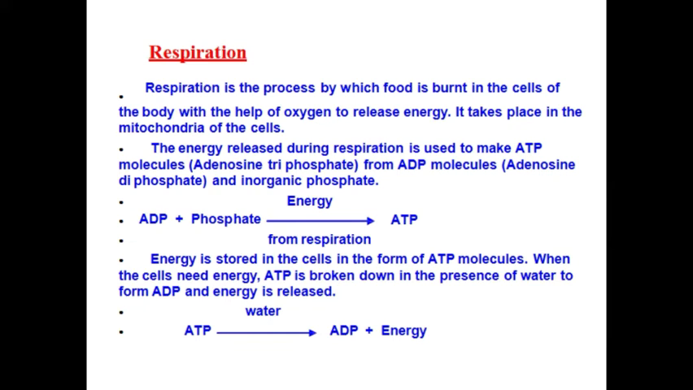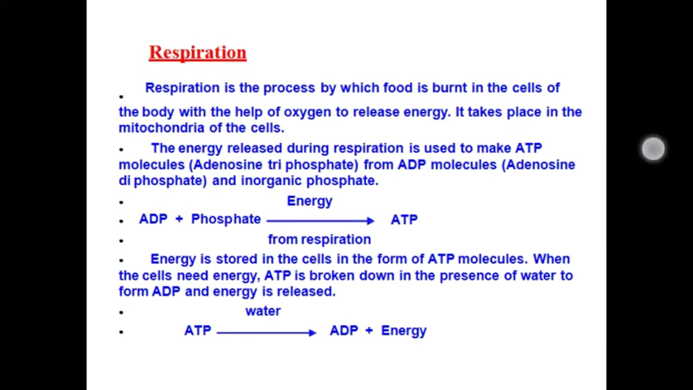This adenosine triphosphate is stored in the mitochondria. If it is needed to be released, it is converted into ADP molecule in the presence of water, and it gives ADP molecule and energy. So this is how energy is utilized and released in the respiration process. Can you understand, children? So we'll move to the types of respiration.